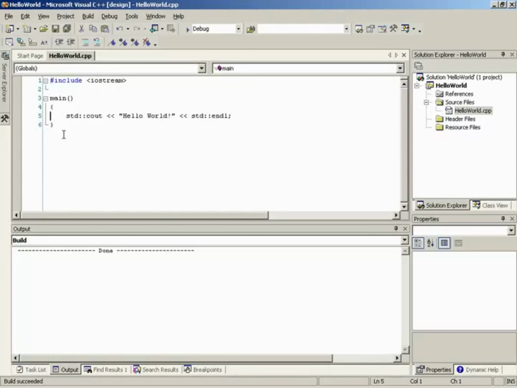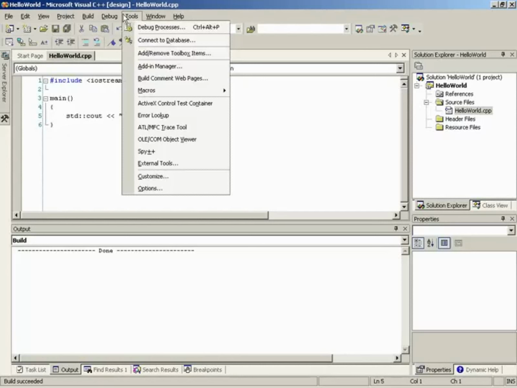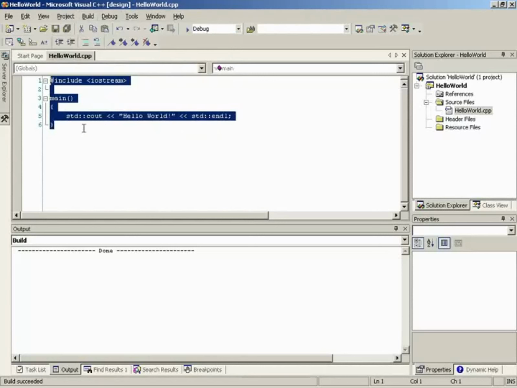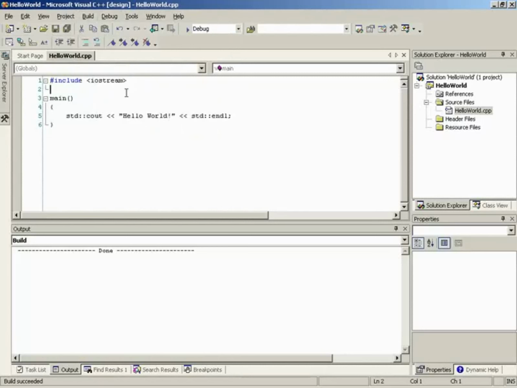Well, basically, if we go up into our tools here, you'll notice that build, and we have a compile here. What compile is doing is taking all the source that we have right here and compiling that into machine language. And then what the linker is doing is taking the source that we've just created and any files that we may have included, say our include iostream here. The linker is going to say, okay, I need to take iostream and the machine language that I've just compiled, and link those two together into a final executable. Cool. So let's go ahead and continue.